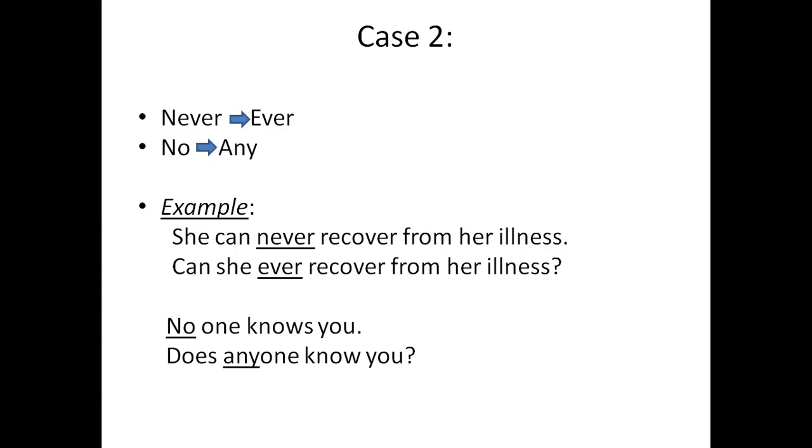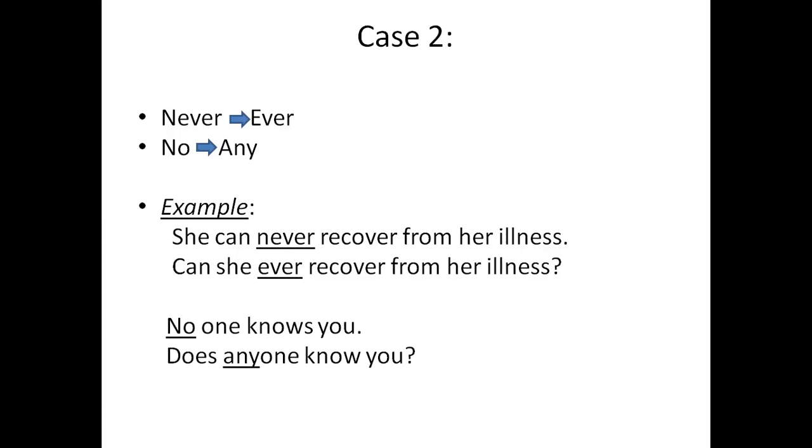Now let's look into an example to understand better. She can never recover from her illness. This is an assertive sentence. Now, we have to apply the two-step method, as well as change never into ever. What will the sentence change to? Can she ever recover from her illness? Look, never over here has been converted to ever. So you can see the difference. In an assertive sentence, whenever never is given, you have to convert it to ever.